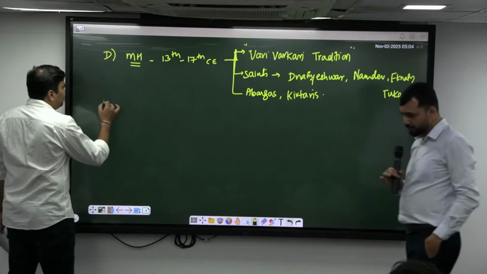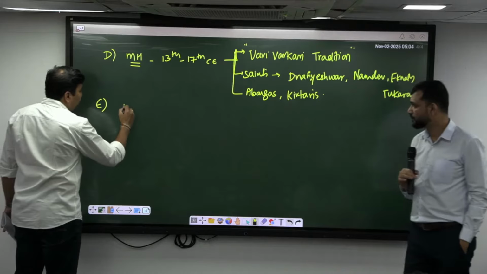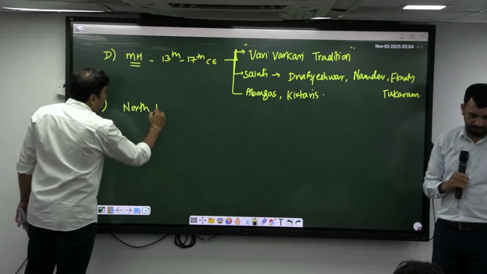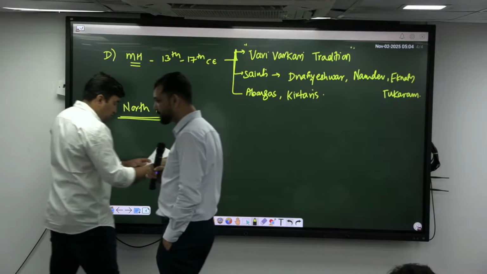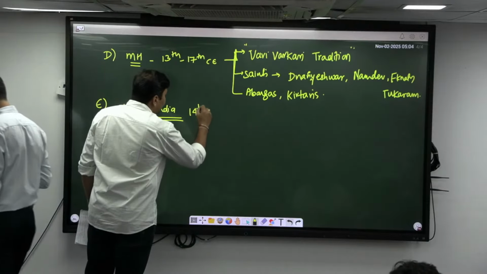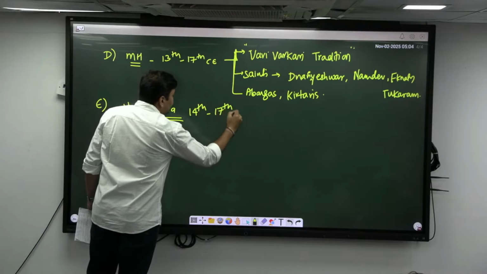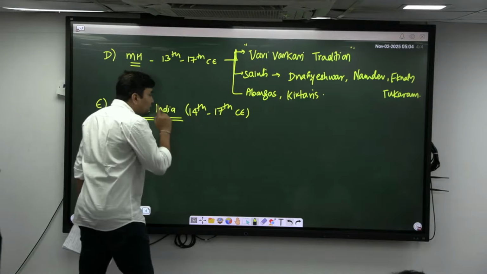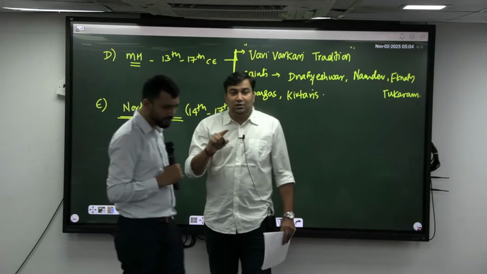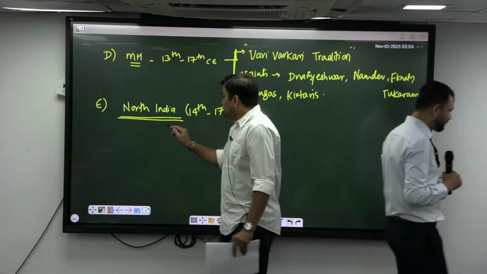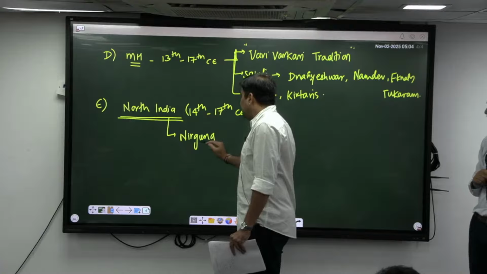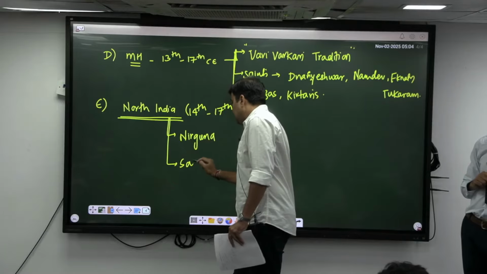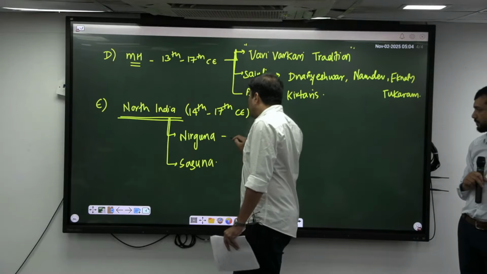So here, next is North India. In North India, especially during the 14th to 17th century, two major streams of philosophy and thought emerged. That is none other than Nirguna worship and Saguna worship. Nirguna is nothing but the formless God.